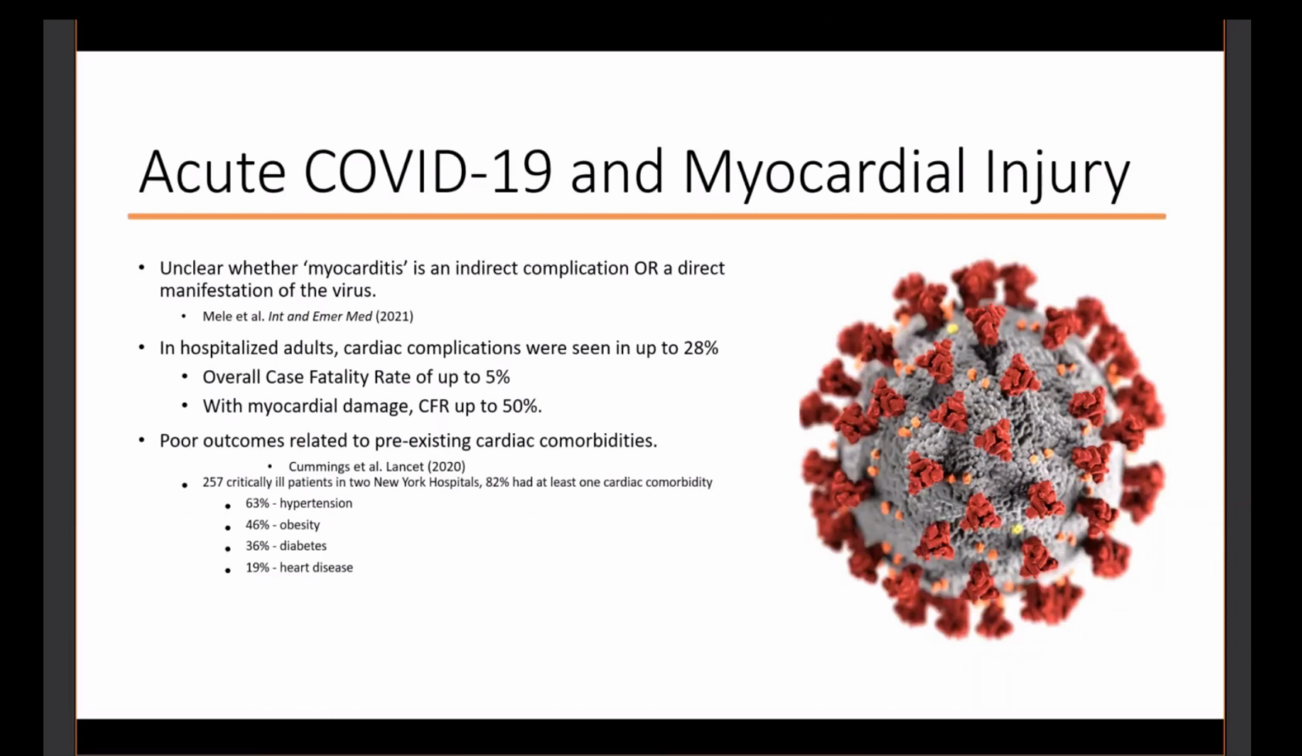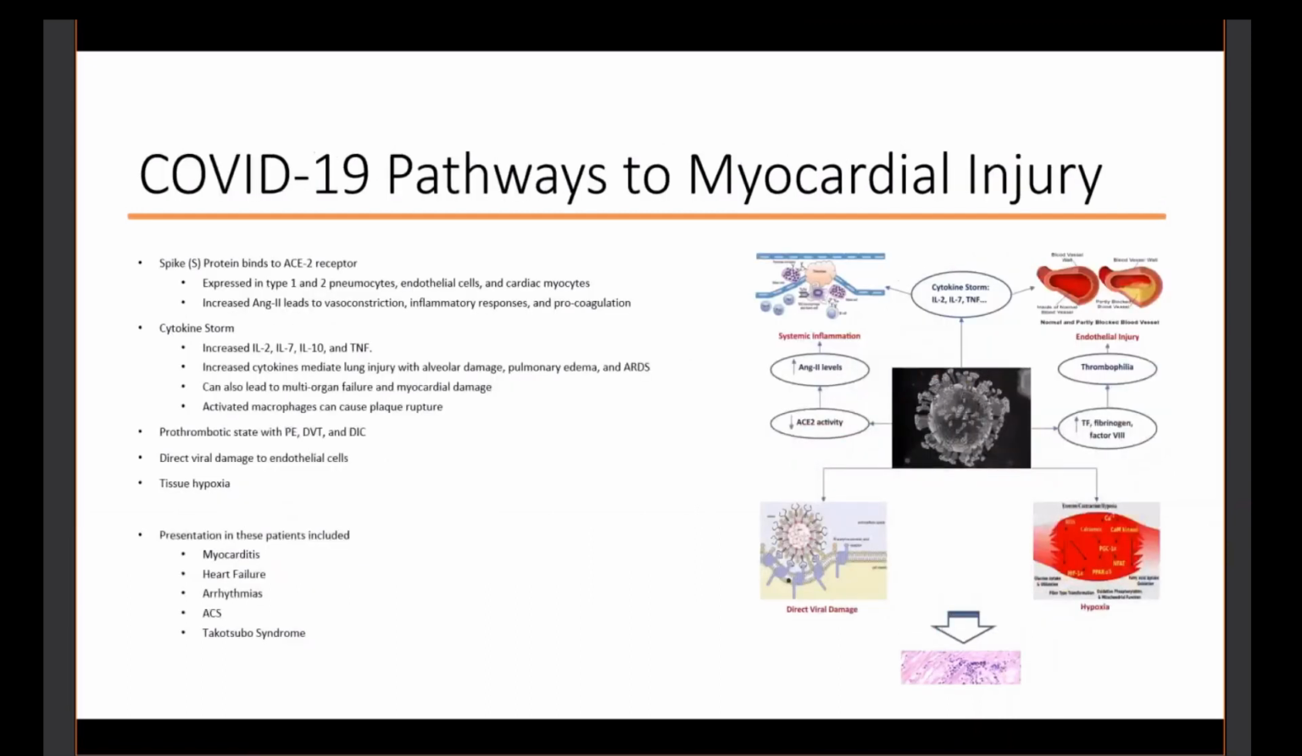In a study in New York with 257 critically ill patients in the ICU, 82% had at least one cardiac comorbidity. The most common of these was hypertension and obesity, with diabetes and underlying heart disease rounding out the top four. So the COVID-19 pathways related to myocardial injury in adults, we think is kind of 5 different things.